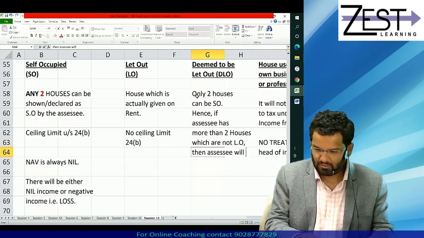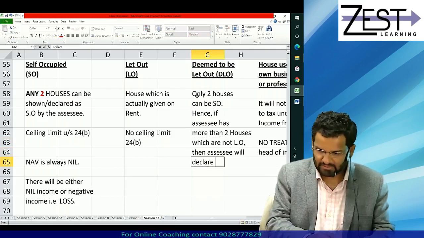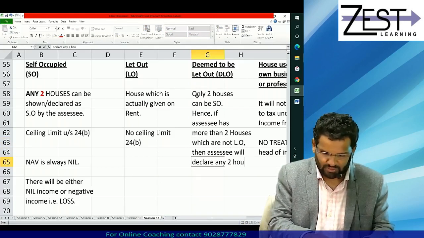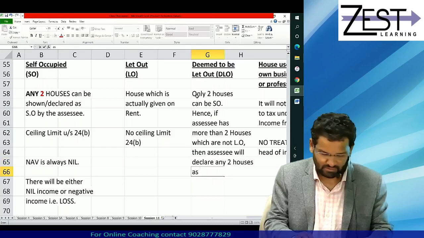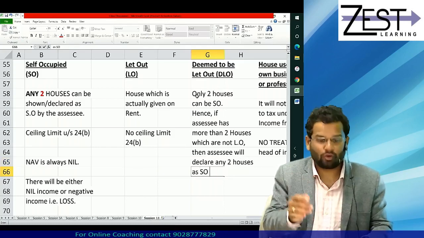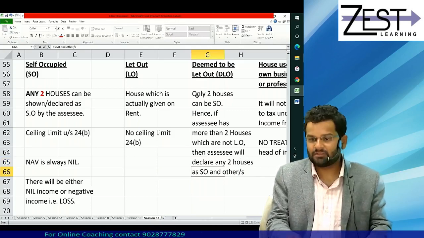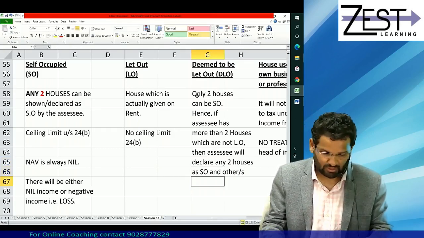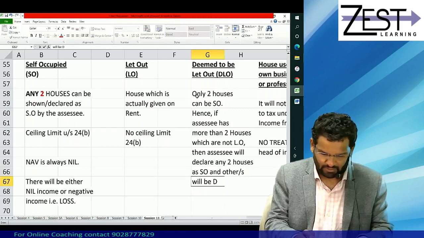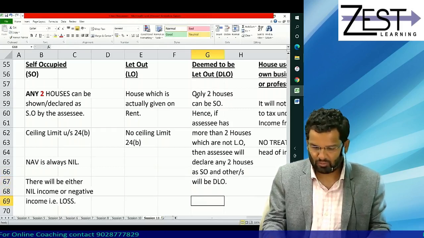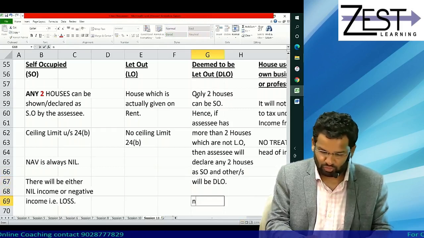SSE will declare any two houses as, yes friends, SO, self occupied, and others will be deemed to be let out. Mind you, no ceiling limit.